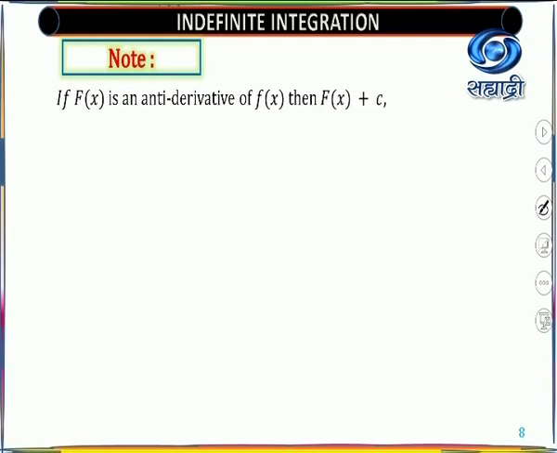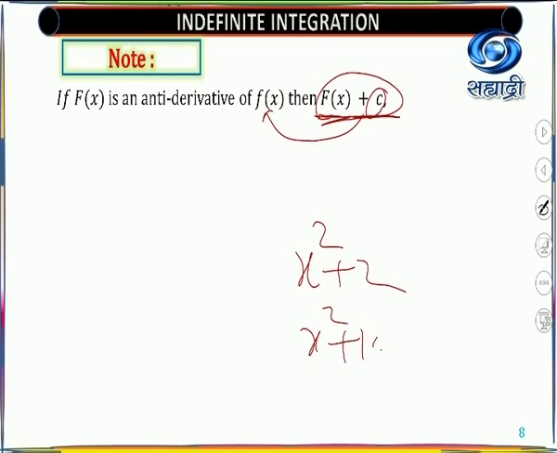Here we know that F(x) is an antiderivative of f(x). Similarly, in the last lecture I explained that F(x) plus c also gives you the same f(x). Why? The derivative of a constant is 0. We know that. There I explained by using the examples x squared plus 2, x squared plus 100 and x squared. For all these, your derivative is the same. And what is that derivative? 2x. But you have different functions here. Therefore we say F(x) plus c, any constant.